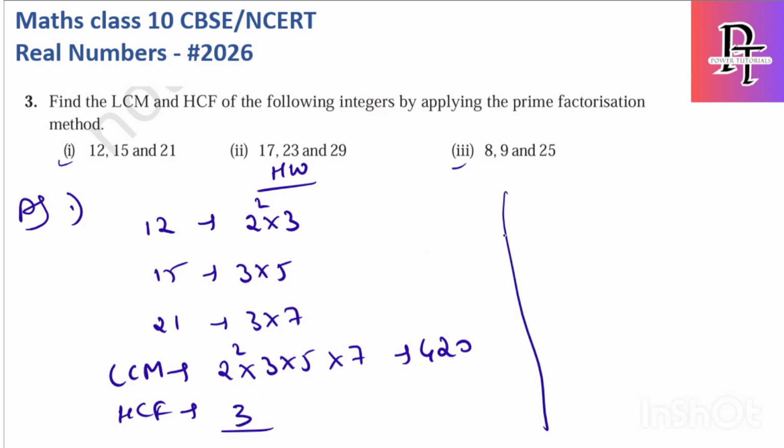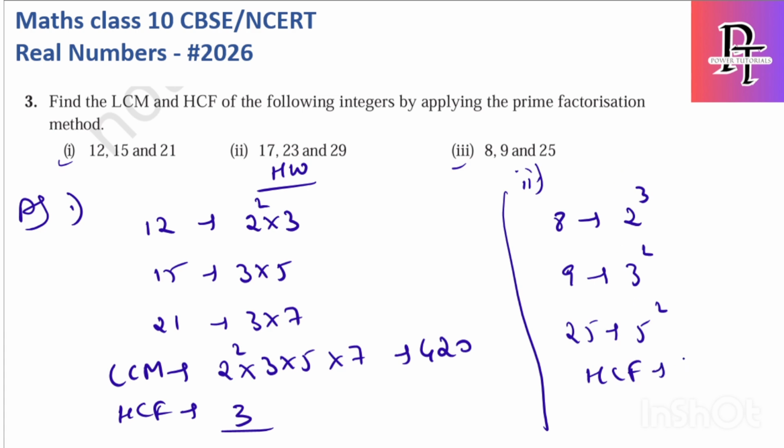Okay, let's solve for the third one. 8, I can write it as 2 into 2 into 2, so it is 2 cube. 9 is 3 square, and 25 is 5 square. So HCF is easy here. We don't have anything as common, so simply HCF is 1. And we have LCM. The answer is easy. It is 2 cube, 3 square, 5 square.